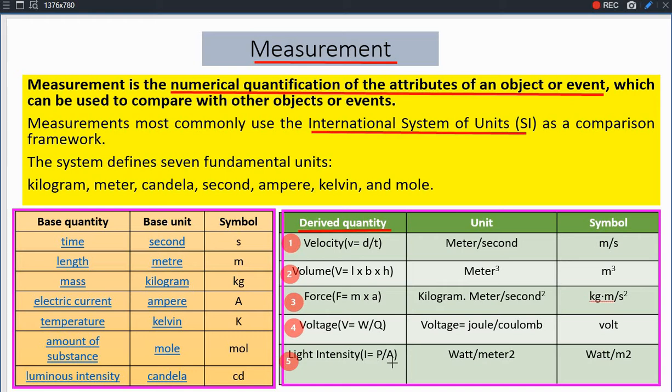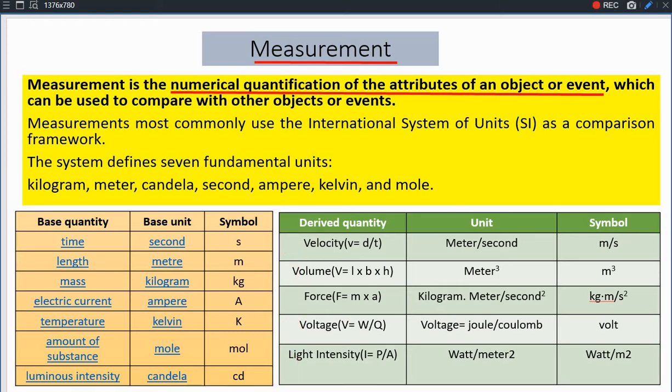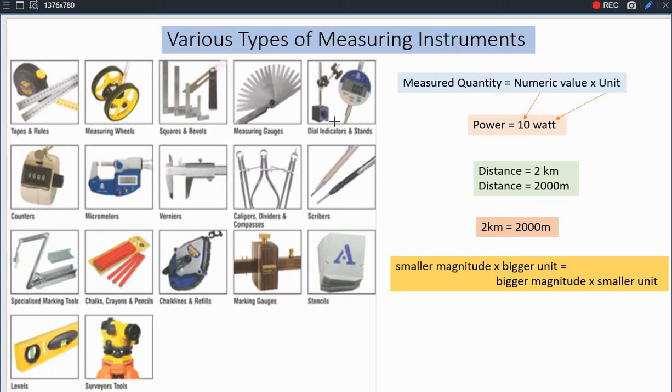Power per unit area is the light intensity, that is watt per meter square. So here you have watched that there are 5 physical quantities which have been derived from the basic, or you can say fundamental quantities. So this is about the definition of measurement and different types of physical quantities, whether they are fundamental quantities or derived quantities. Now we have to watch various types of measuring instruments.